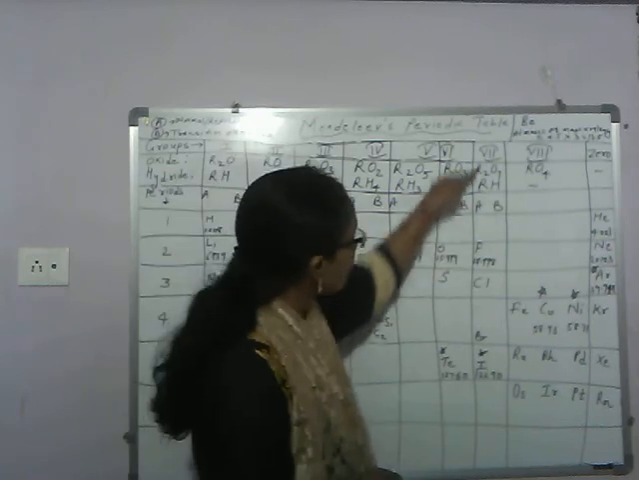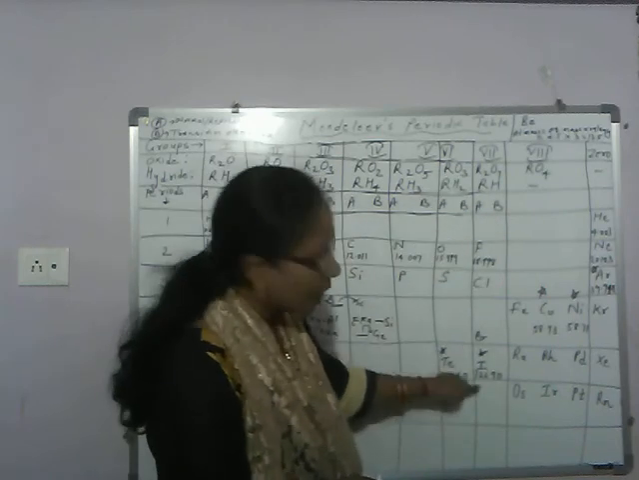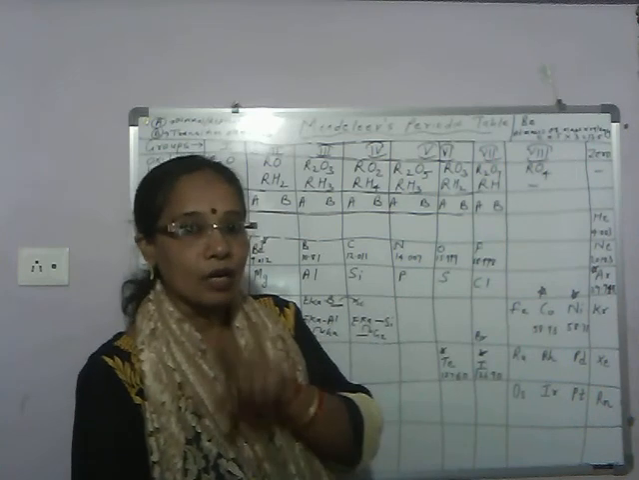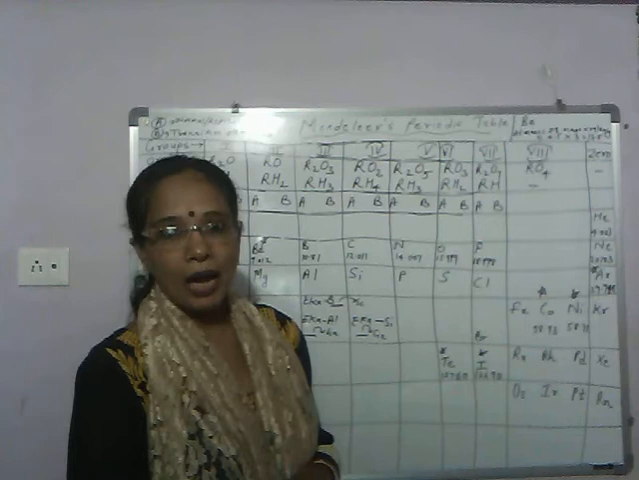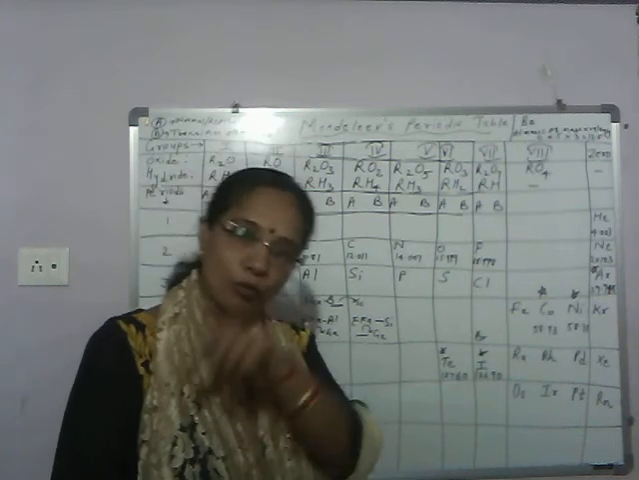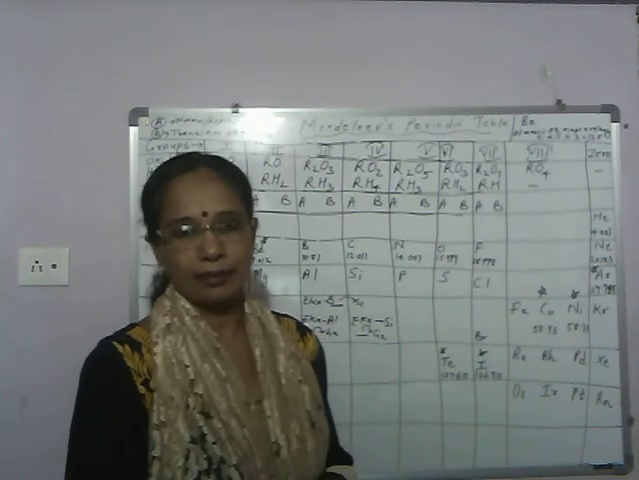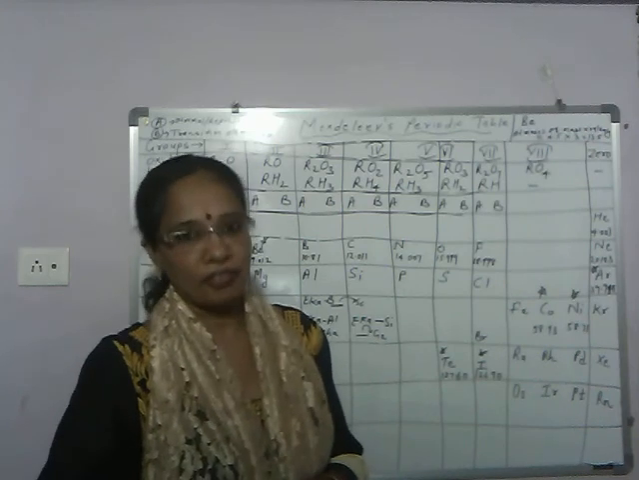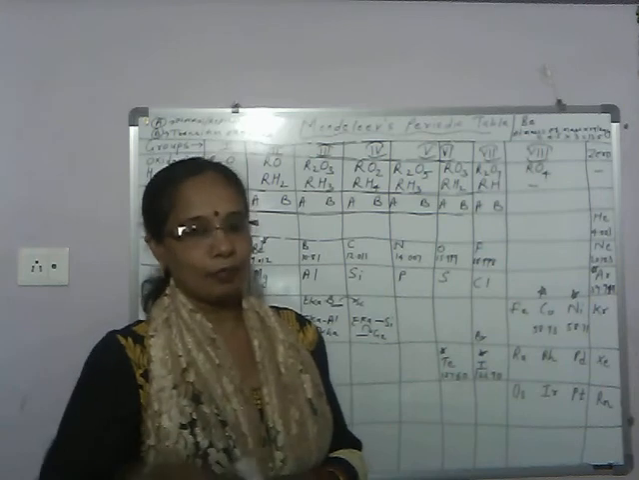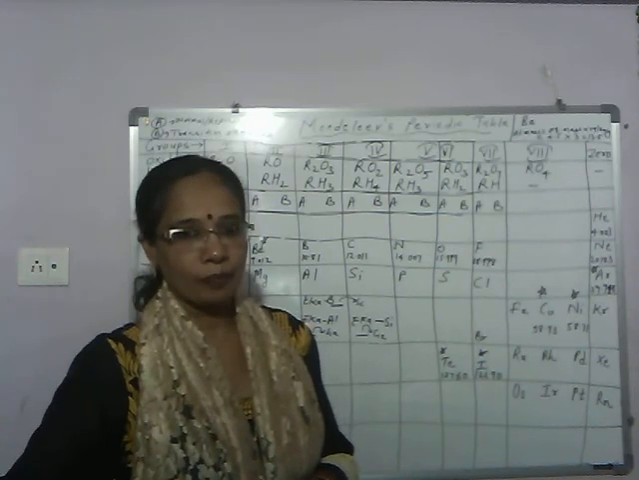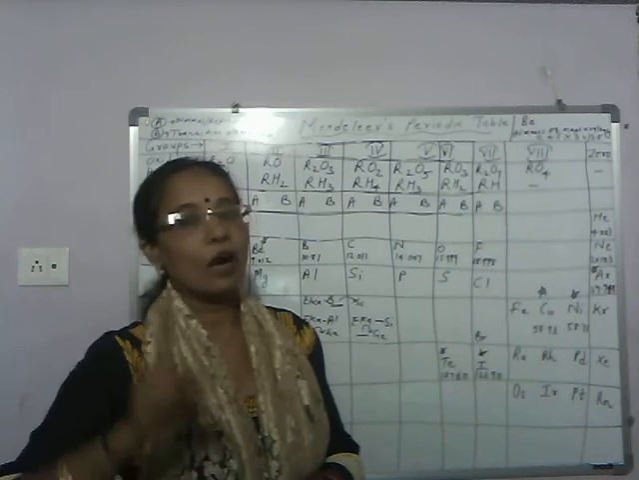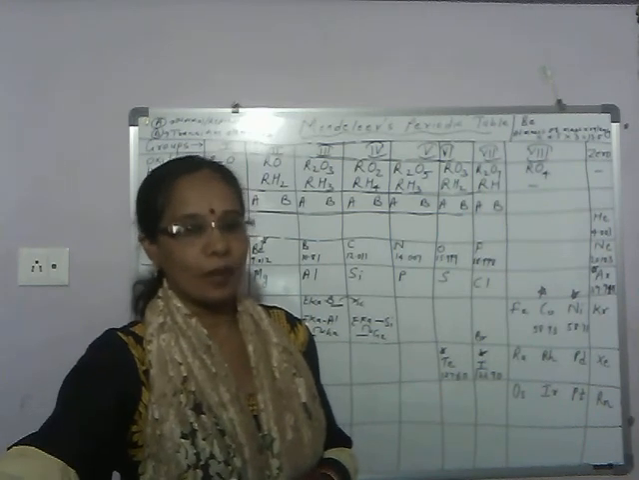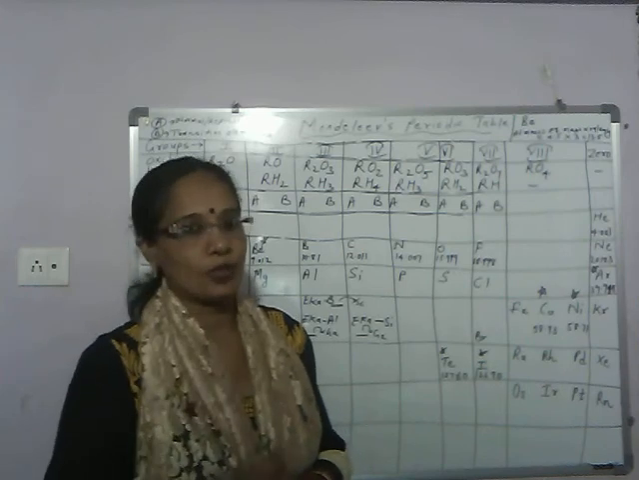And 7A elements are fluorine, chlorine, bromine, iodine. These are 7A group elements, and group 7A elements are also called halogens. In their outermost shell, 7 electrons are there. And they have 1 electron less to attain the electronic configuration of nearest noble gas. Because noble gas outermost how many? 8. Halogens outermost shell how many electrons? 7. So to attain the electronic configuration of nearest noble gas, 1 electron is less for halogens.